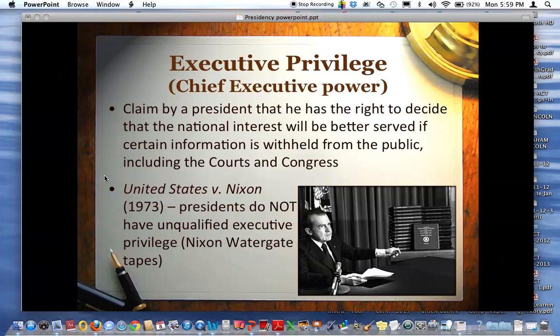Executive privilege, this is what a president will try to claim if he says that the national interest is being compromised. It was challenged in United States versus Nixon on a personal level, and it was ruled that Nixon had to turn over the tapes, and he did not have executive privilege in this case. But sometimes presidents are granted that privilege.